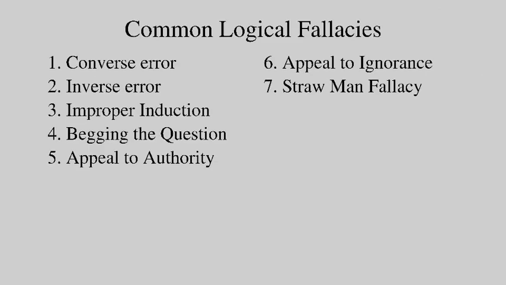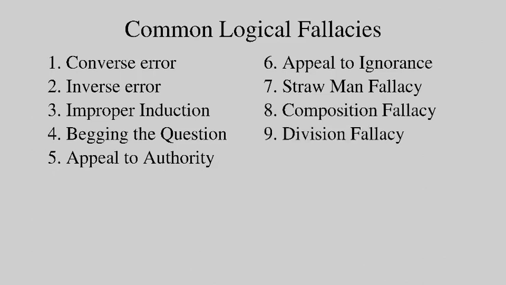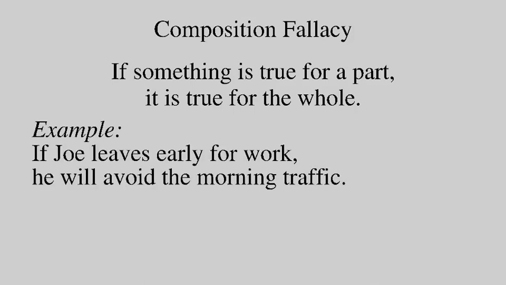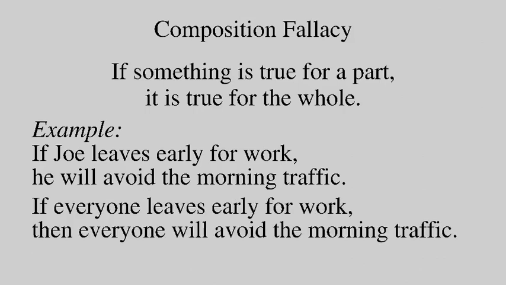Our next two fallacies are very closely related to each other. They are called the composition and division fallacies. The composition fallacy assumes that if something is true for a part, it is true for the whole. For example, Joe notices that if he leaves early for work, he will avoid most of the morning traffic. From this, Joe concludes that if everyone left early, then everyone would avoid the traffic.